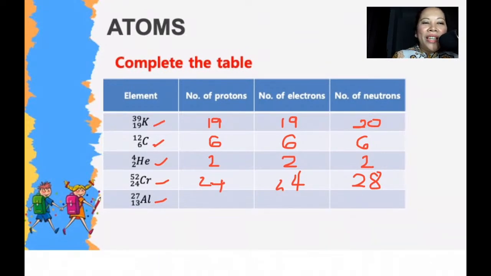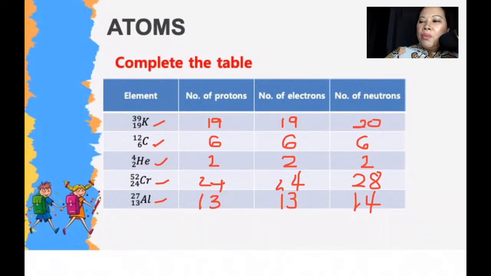Well done. Well done, Pranini, that's correct. 24, 24, and 28. And then the last one, yes, Magnolas, that is right. 13, 13, and 14. Wow. All right. So that is your atoms. That's right, Pranini. 13, 13, and 14. Okay, let's proceed to compounds and elements.